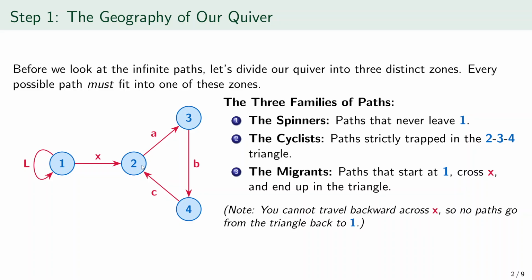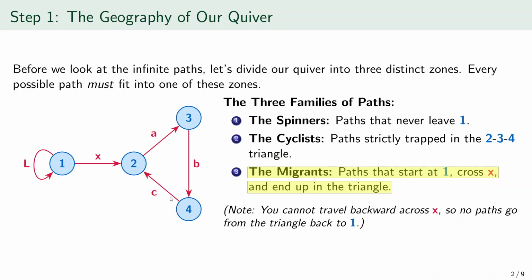Before looking at all possible paths, we divide the whole quiver into 3 families. The first family is called the spinners. These are the paths that stay at object 1 and never cross X. The second family is called the cyclists. These are the paths that stay entirely inside the triangle on 2, 3, and 4. The third family is called the migrants. These are the paths that begin at object 1, cross X, and then continue inside the triangle.